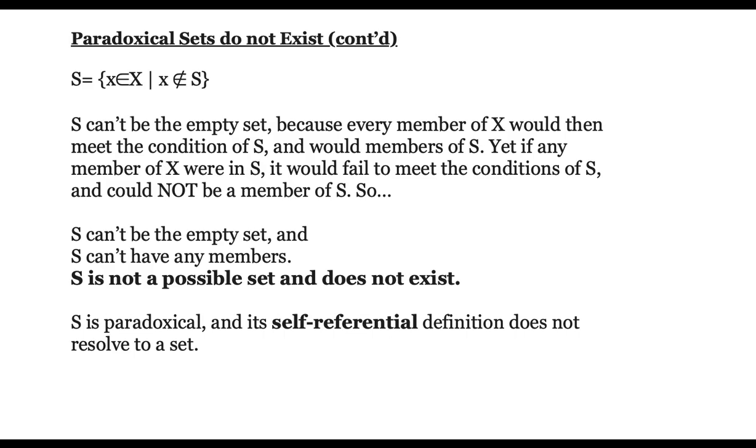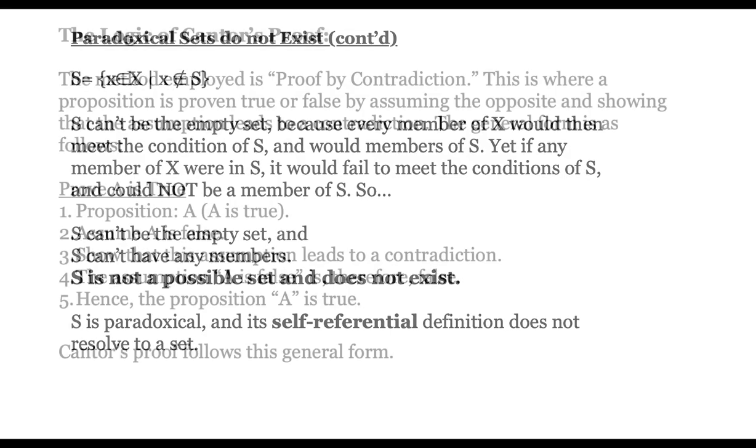In this particular case, S can't be the empty set because every member of X would then meet the condition of S and would be a member of S. Yet if any members of X are in S, then that member would fail to meet the conditions of S and could not be a member of S. So by that definition, S can't be the empty set and S can't have any members. So S is not a possible set and the set does not exist. S is paradoxical and its self-referential definition does not resolve to a set.